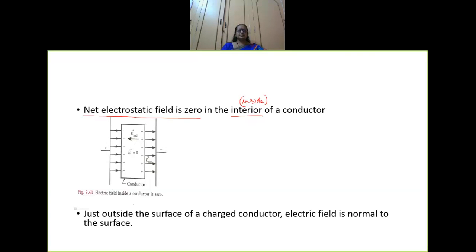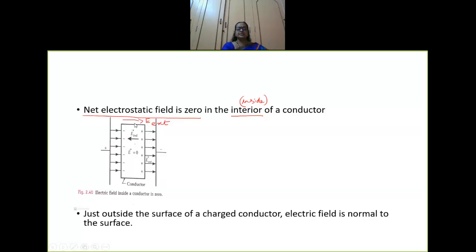Now there is a diagram given here. There is a conductor which is kept in an electric field. This is the direction of the electric field, which is given externally, from positive to negative. Look here, this is positive and this is negative. So an external electric field is there, and in it I kept a conductor.